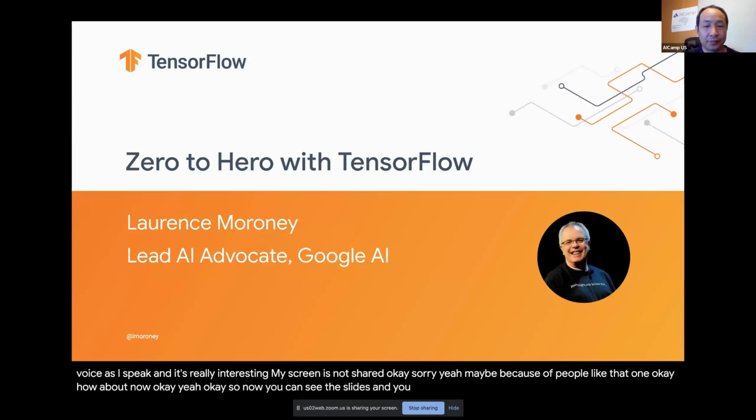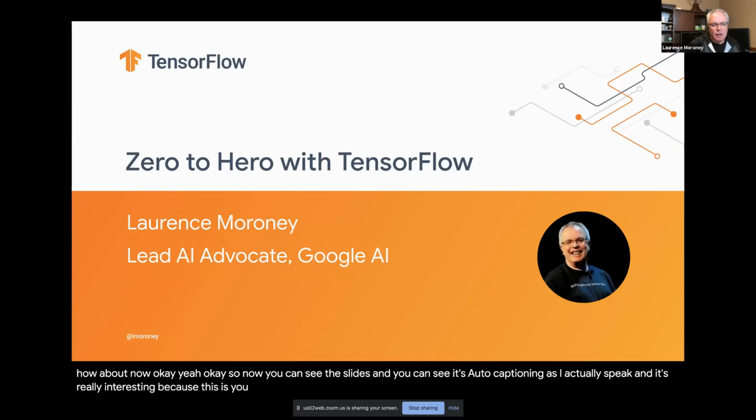You can see the slides, and you can see it's auto captioning as I actually speak. It's really interesting because this is using TensorFlow and this is using our technology. And I'm going to go into coding and how to get started with coding this type of technology today.